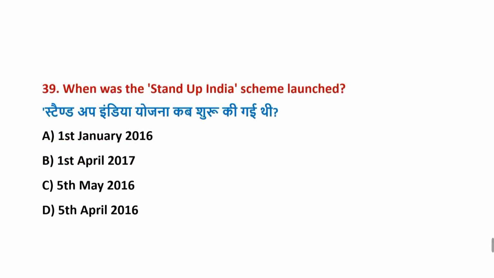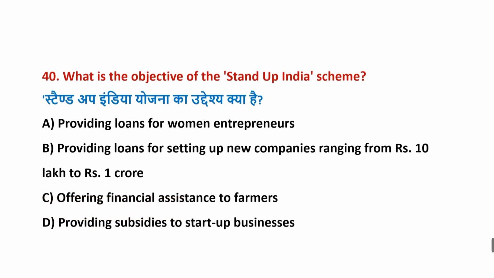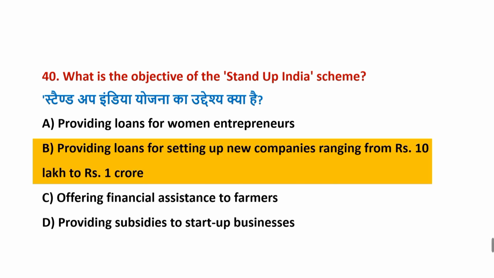When was the Stand Up India scheme launched? Correct answer is option D, 5th April 2016. What is the main objective of the Stand Up India scheme? Correct answer is option B, providing loans for setting up new companies ranging from rupees 10 lakh to rupees 1 crore.